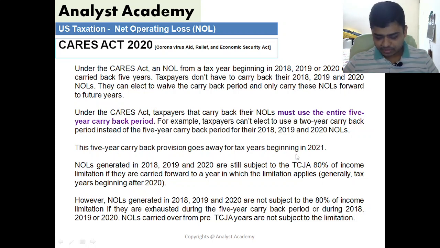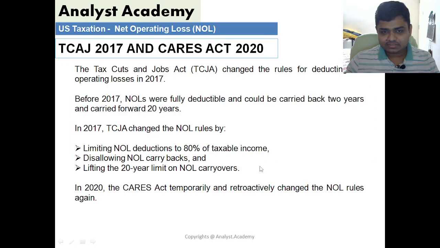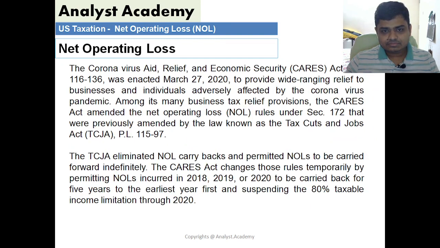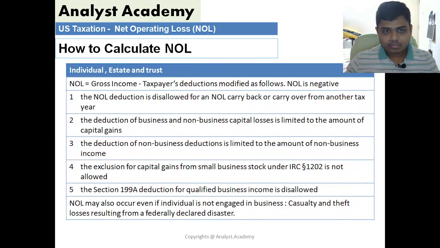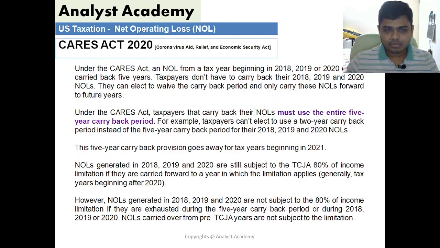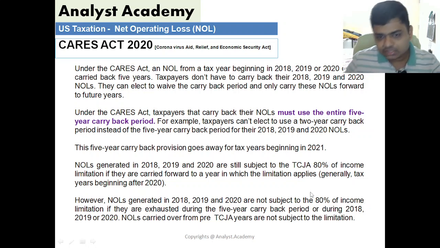So we have seen previously here that if the loss of these 3 years cannot be offset using carryback and you want to carry it forward, then the period is indefinite. But in this case, 80% of taxable income can be offset in case of carry forward. So that is what it is. However, NOLs generated in 2018, 2019 and 2020 are not subject to the 80% limitation. So for these 3 years, this 80% limitation is not there.